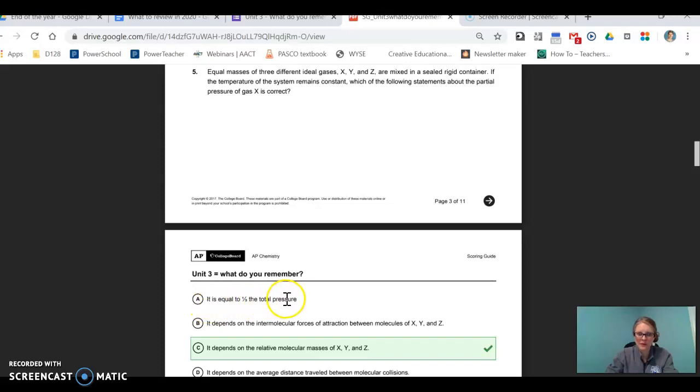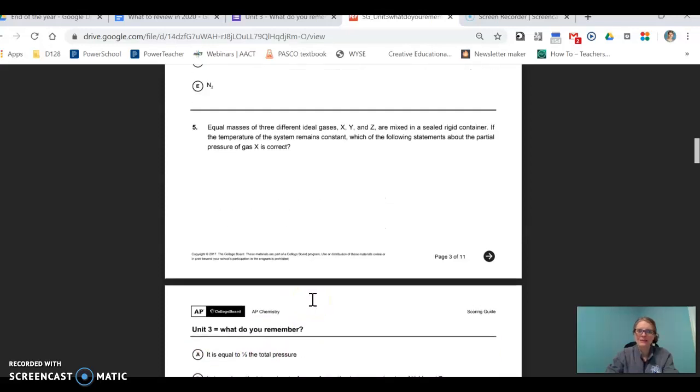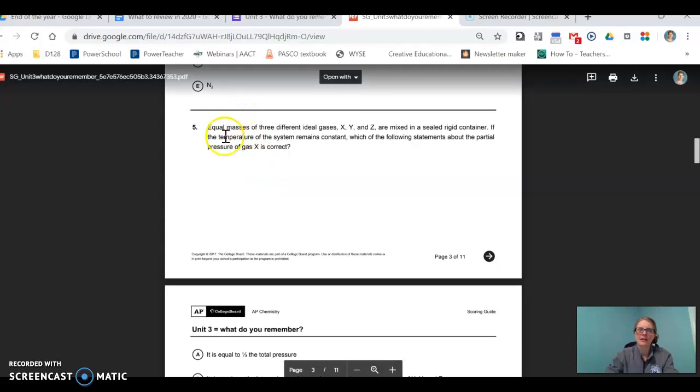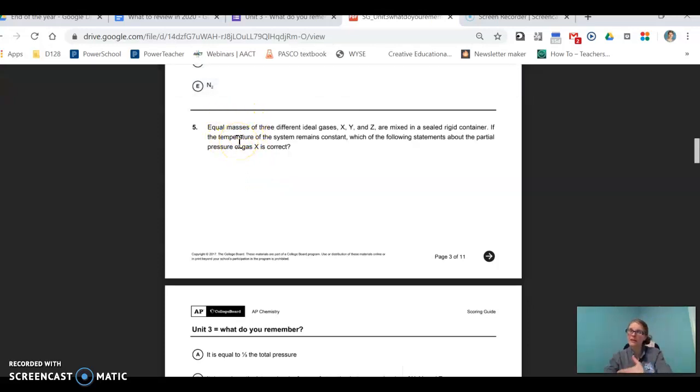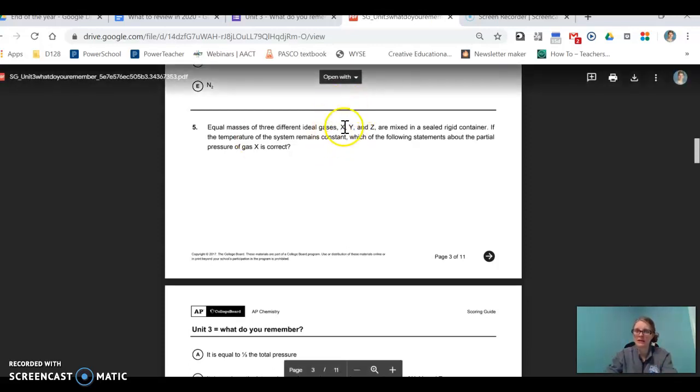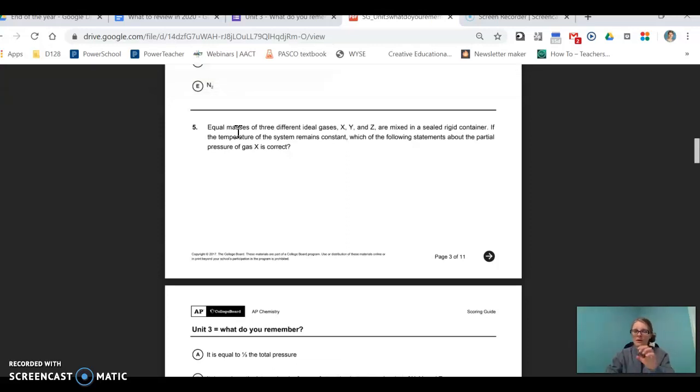It is equal to 1/3 the total pressure. We can't say that because it's talking about masses here. If we had 1 mole of each of them, then you could say it's equivalent to 1/3 of the pressure. The pressure of X would be 1/3 the pressure of the total, if you're looking at moles. But this is talking about masses. And masses doesn't tell me how many particles there actually are.